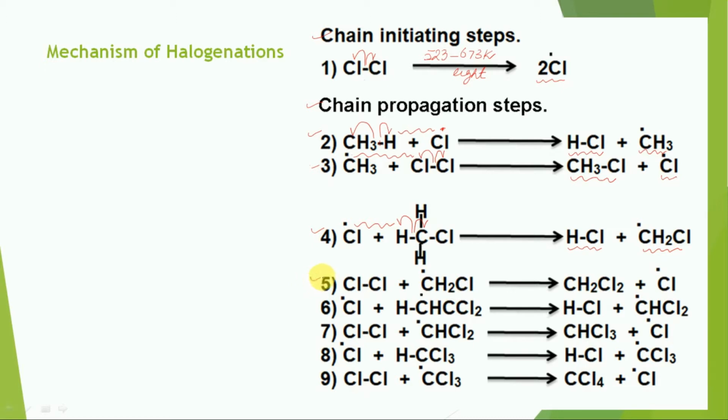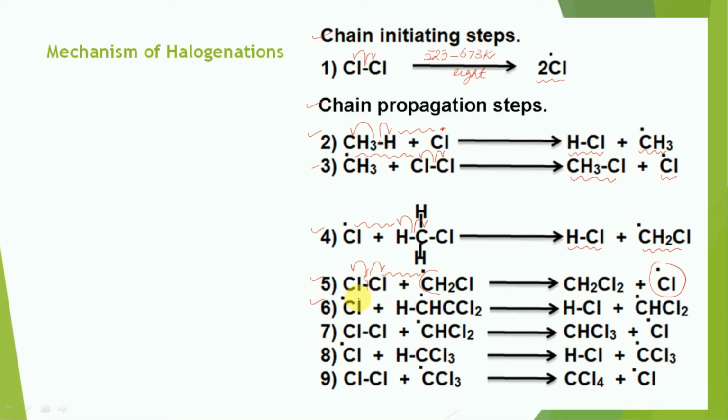Then step number 5. In step number 5, this bond breaks homolytically and each chlorine atom takes one shared electron. So now there is a bond formation between the chlorine free radical and this free radical. One mole of chlorine free radical is generated again, along with the formation of dihalogen methane. Now the step number 6.